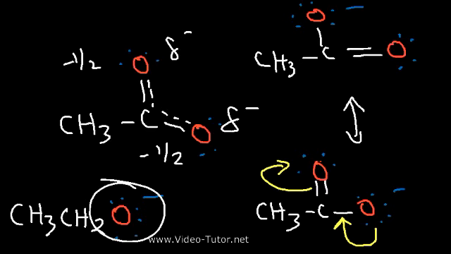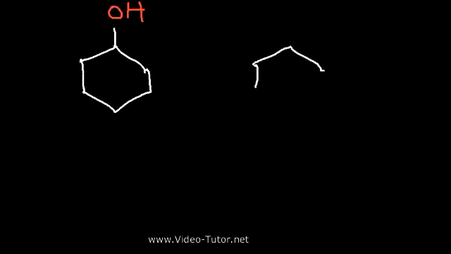Now let's move on. Let's talk about cyclohexanol and phenol. Both of these molecules contain a hydroxyl group. The only difference is phenol is part of an aromatic ring. It's attached to a benzene ring. Now, which of these molecules is more acidic? Is it the one on the left or the one on the right?